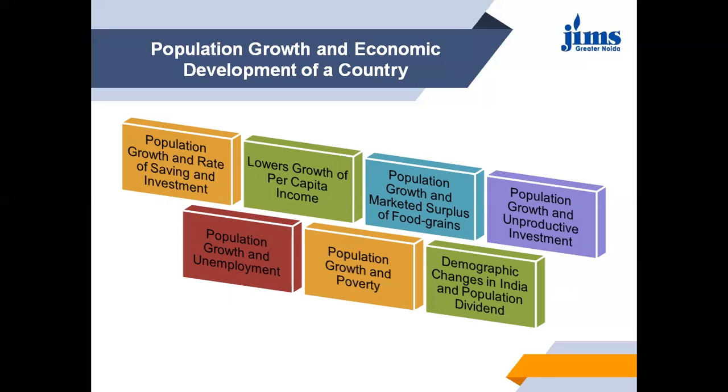Since all must consume, in the absence of an increase in productivity, saving per person must fall. So rapid growth of population, by causing a lower rate of savings and investment, tends to hold down the rate of capital formation. Under these conditions, Indian population growth actually impedes economic development rather than facilitating it.